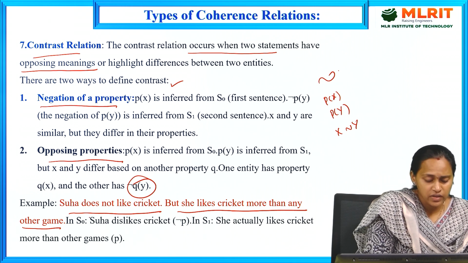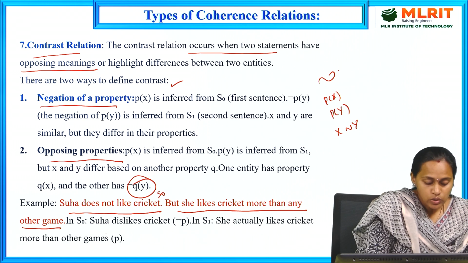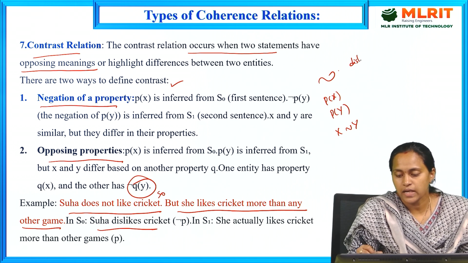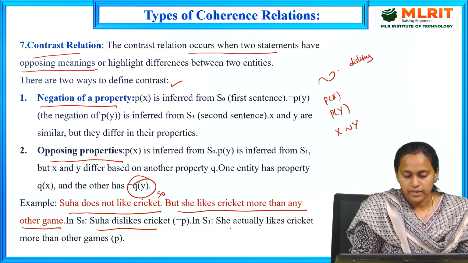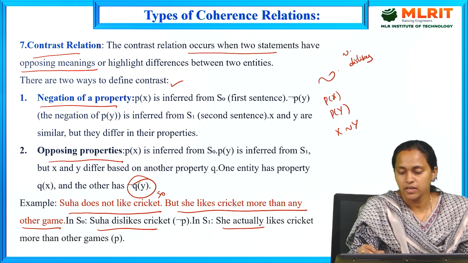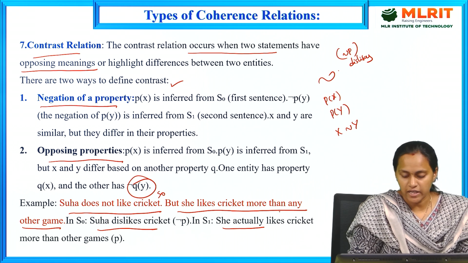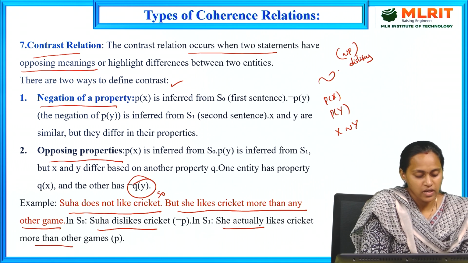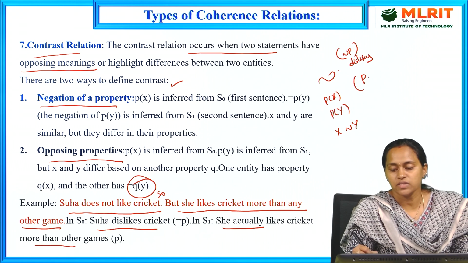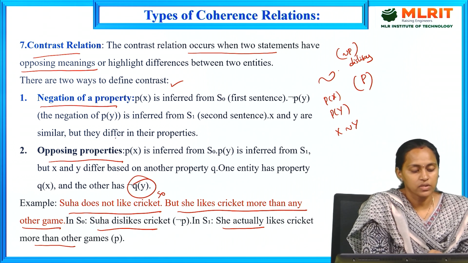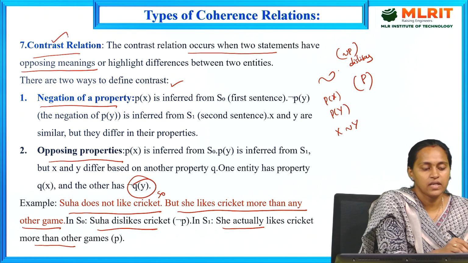What is the first sentence? Suha dislikes cricket. That means does not like means dislikes. The second sentence is a negation here, the negation of P, the first sentence. Here sentence 1 actually likes cricket more than other games. This is the actual sentence. What is the negation? He dislikes cricket. This is the opposing property, that means the contrast relation.